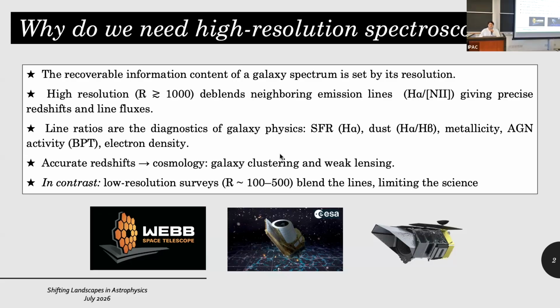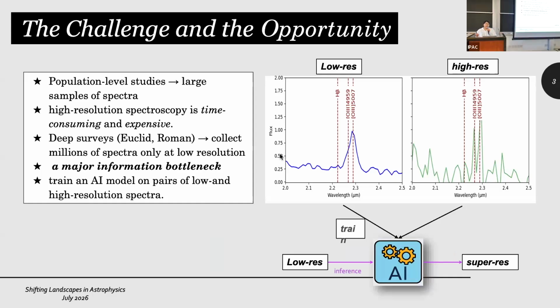In contrast, if we only have access to low resolution spectra, we will lose a lot of information, and this limits the amount of scientific data that we can actually get from our observations. So the challenge here is that if we want to do statistical studies, we need a large sample of spectra, but we know that getting high resolution spectra is time-consuming and expensive. So this is the reason that deep surveys such as Euclid and Roman are focusing on collecting large data sets, but at lower spectral resolution, and this is a major information bottleneck.